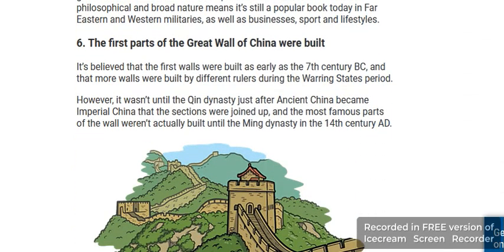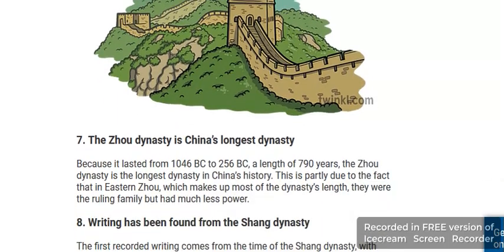The sixth fact is that the first parts of the Great Wall of China were built. It is believed that the first walls were built in the early 7th century BC. However, it was not until the Qin dynasty, just after ancient China became Imperial China, that the sections were joined up. The most famous parts were not actually built until the Ming dynasty in the 14th century AD.